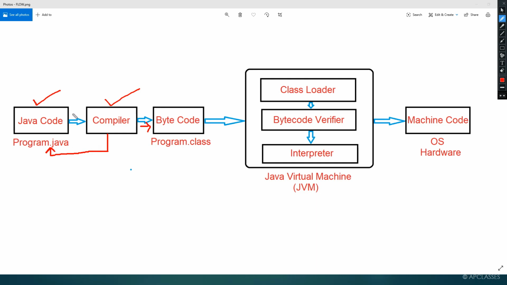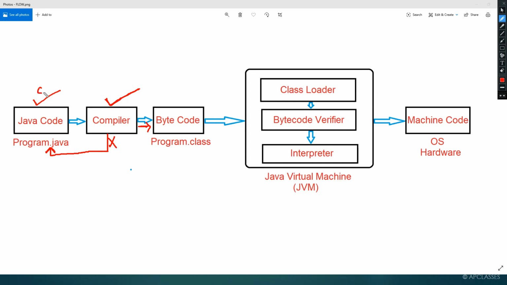Once the program is compiled, and if we find any mistake, we will be sent back to the code and asked to correct the program, rectify the errors, or debug the program. Once the debugging is done and the program is corrected, it will be compiled again. When the program is compiled and there is no error, we will find that the source code is now converted to bytecode.